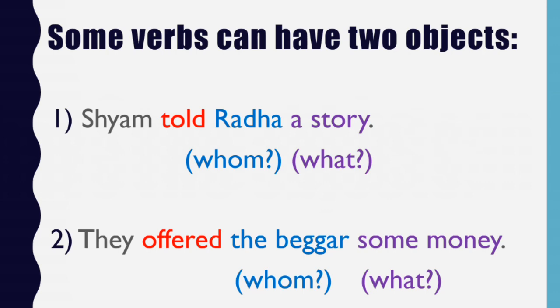Same way, in the sentence, they offered the beggar some money. There are again two objects. The beggar is the answer of the question offered whom, and some money is the answer of the question offered what. So, the beggar and some money are the objects of the verb offered.